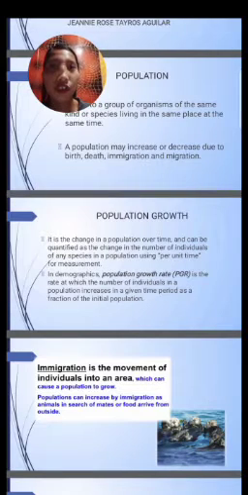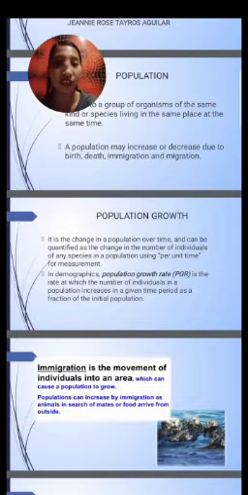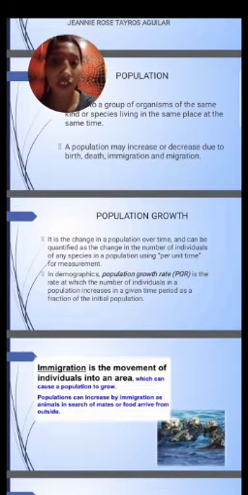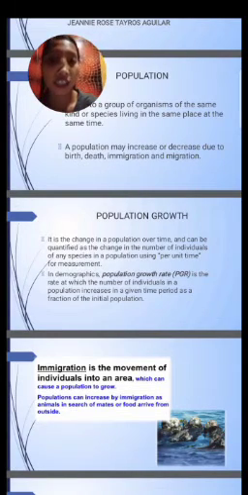So we already know that population growth is not consistent. We have a lot of things that make it increase and decrease. One more thing is that our population decreases, like in our pandemic situation right now. Our population is being decreased because a lot of people died.